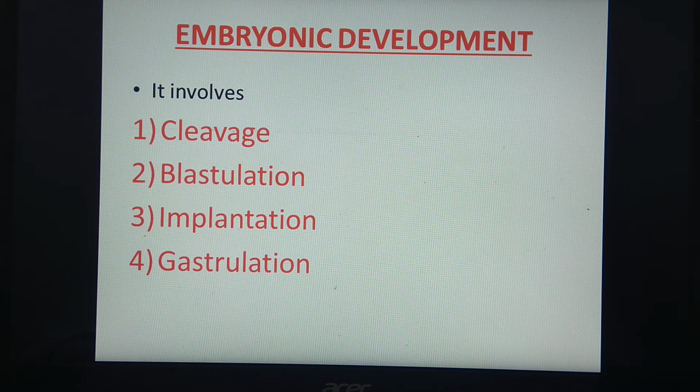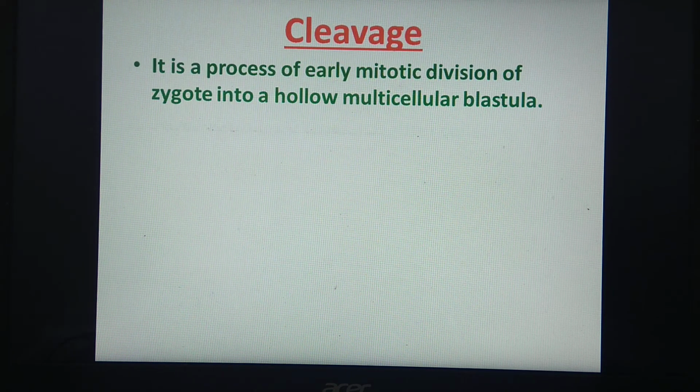So gastrulation involves two things: differentiation of blastomeres and morphogenic movement. The point to keep in mind is that gastrulation begins in the embryoblast cells on about the 8th day after fertilization. Now, through diagrams, we will see how gastrulation takes place.